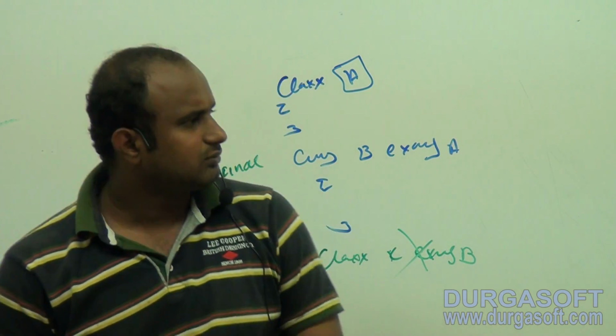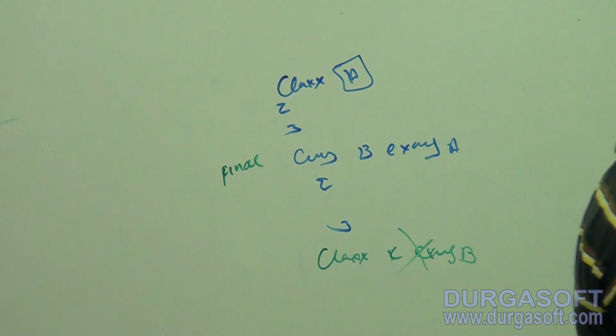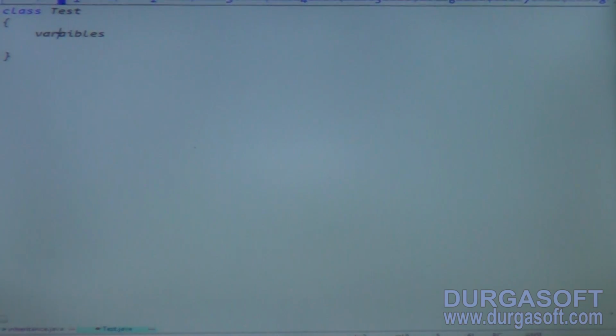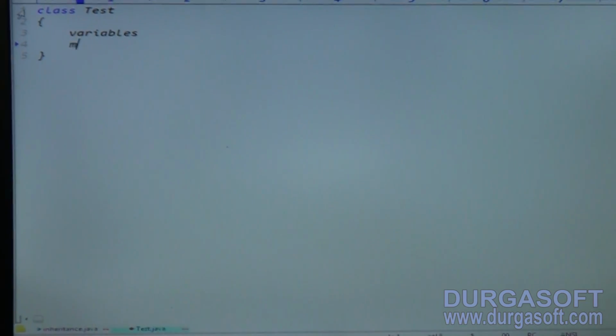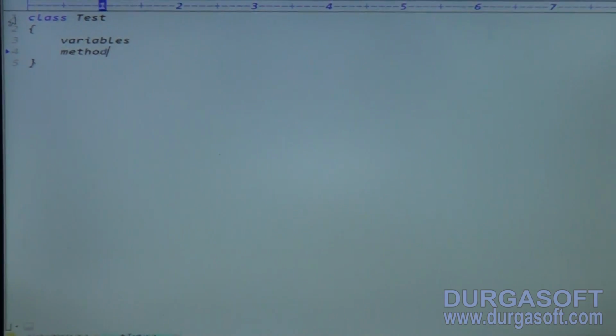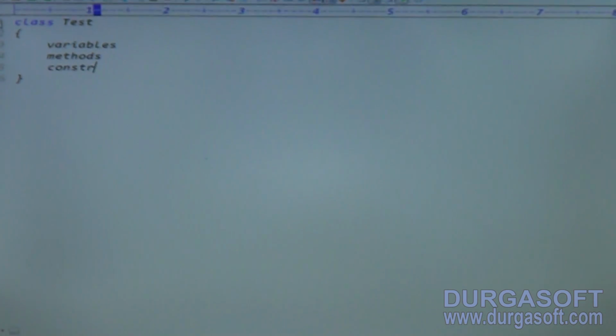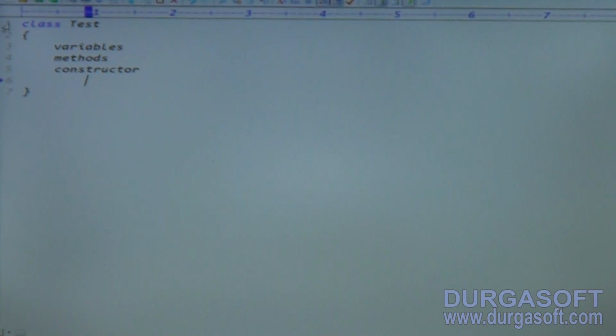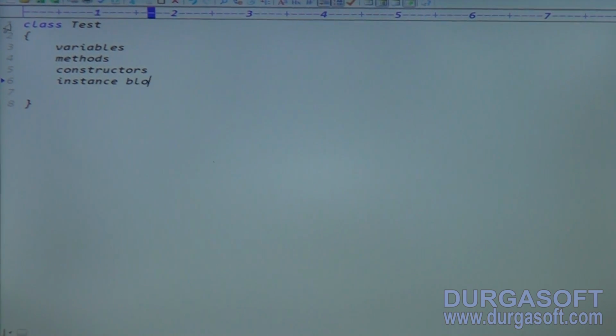Now generally, you know, how many elements does a class contain in total? The class contains a class name, variables, methods, constructors, instance blocks, and finally static blocks.